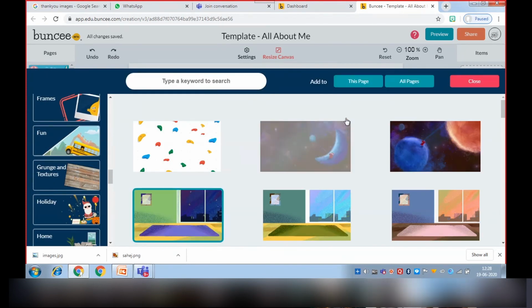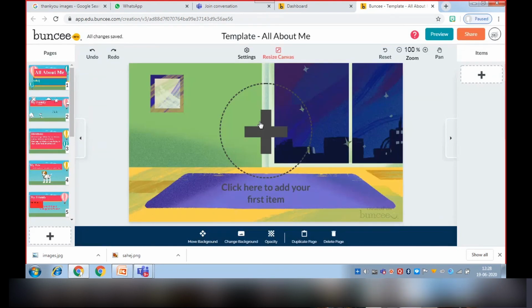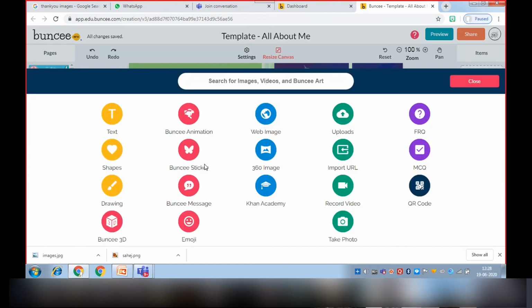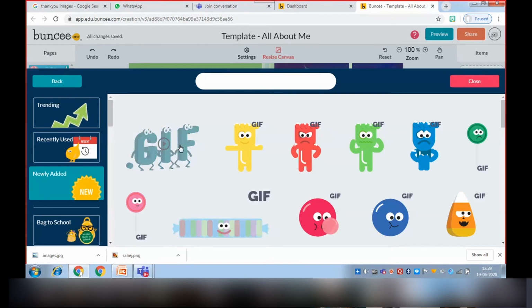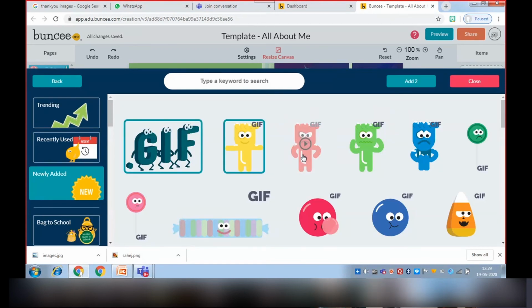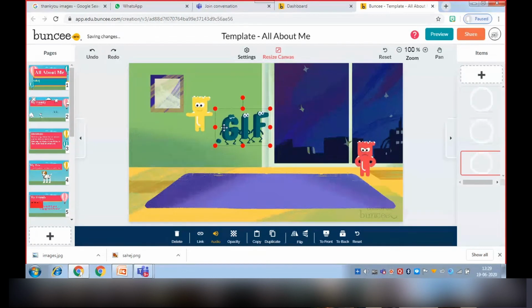Now we will put this background on this page. Then we will add items. We can add Bunchy emoji also. Like I want to put this, or this. So we can add as much as we want.